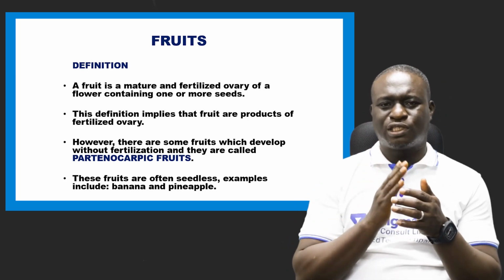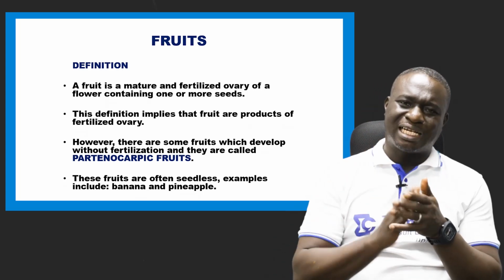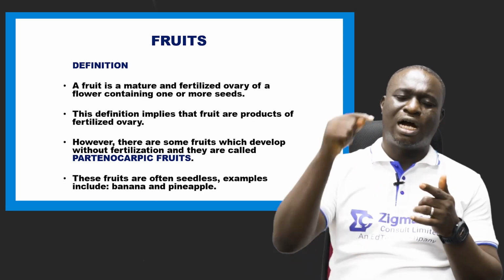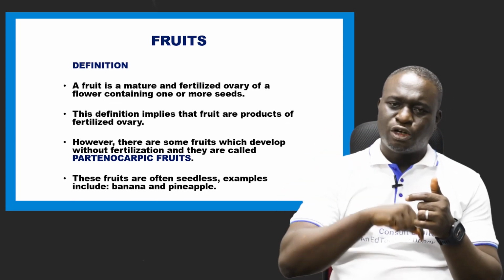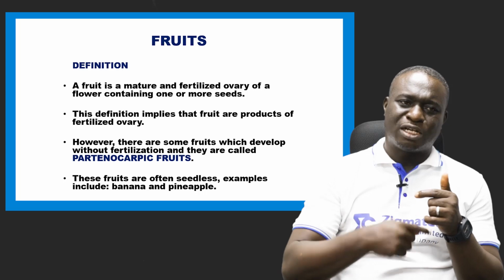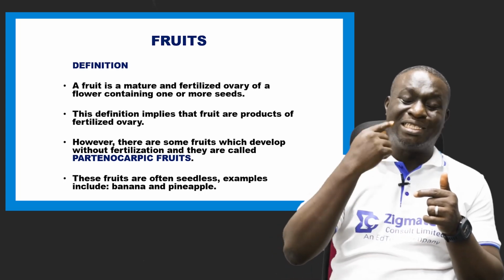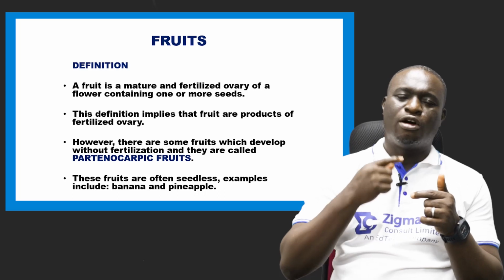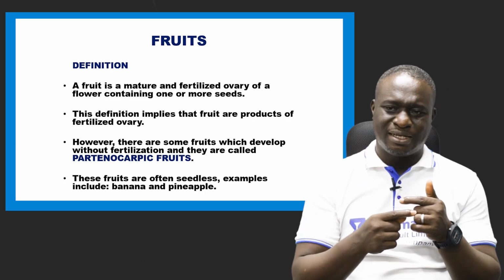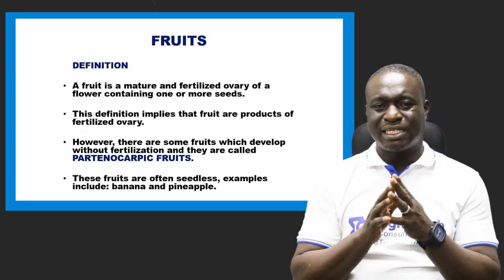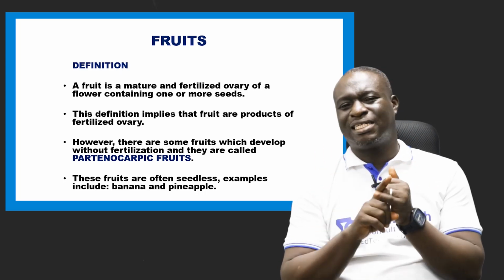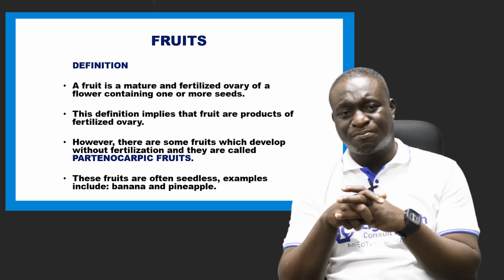We give a definition for a seed. It is a mature and fertilized ovule. Please get the difference. Ovary contains or carries an ovule, not the ovule carrying an ovary. So once the ovary is mature and fertilized, it develops into a fruit. But when the ovule matures and is fertilized, it develops into a seed. Now, this definition implies that fruits are products of fertilized ovary.